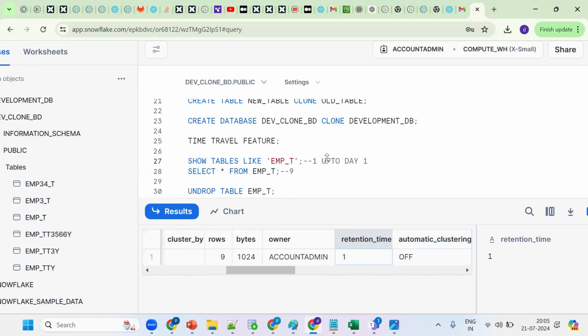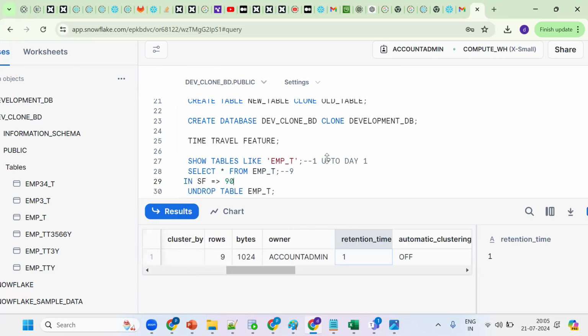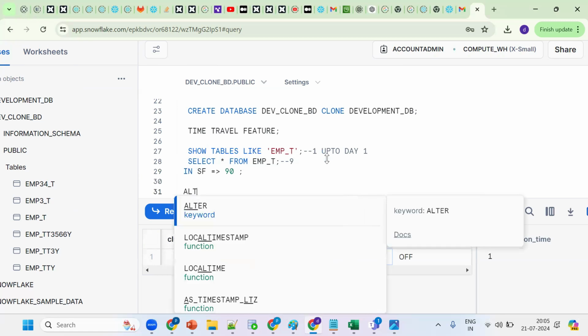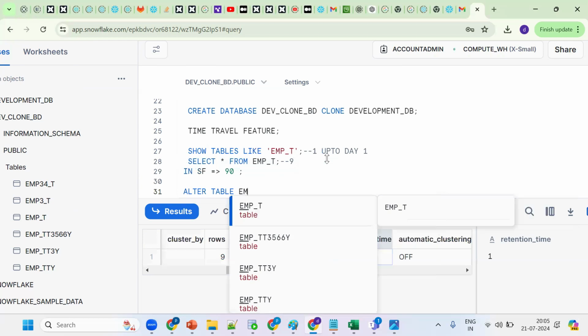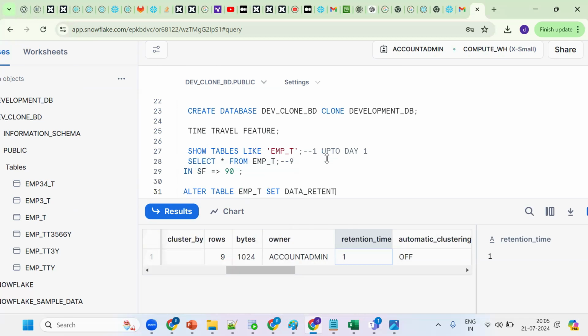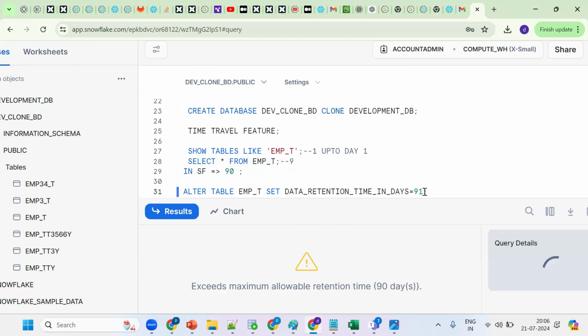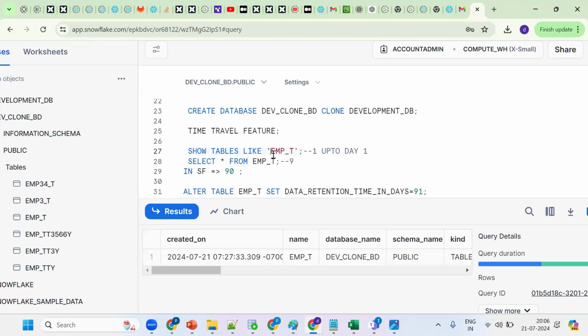Okay, this is one point. In Snowflake we can change this limit from 1 day up to 90 days. Simple thing, I'll show you. Alter table, our table name EMPT, set data retention time in days equal to 90. See maximum 90, it's getting added. If I put 91, it says maximum retention is 90 days. So up to 90 days, if there are any changes, we can retrieve it back. After 90 days, it is not possible. That was the point here.